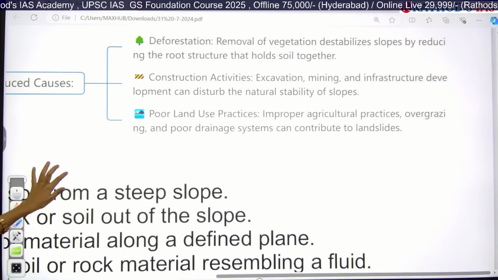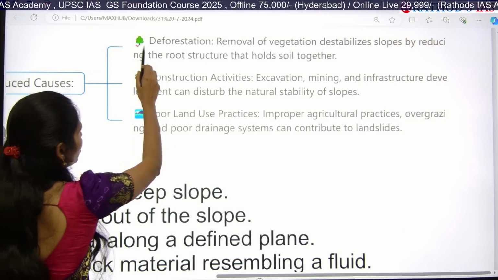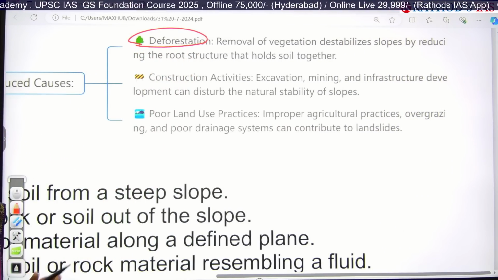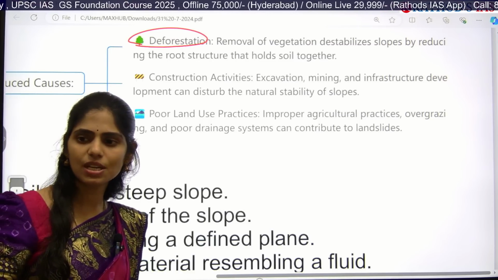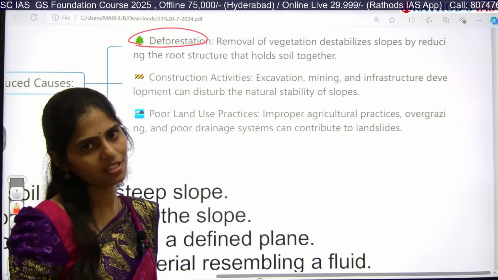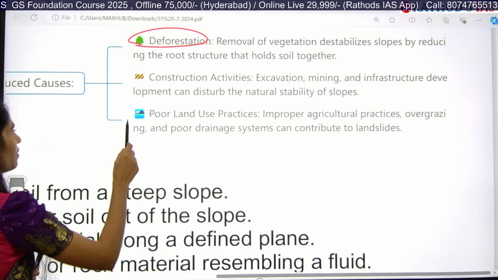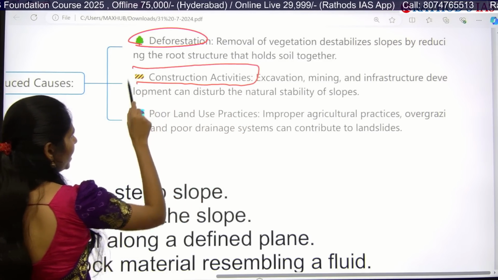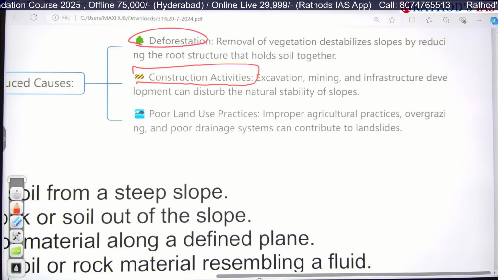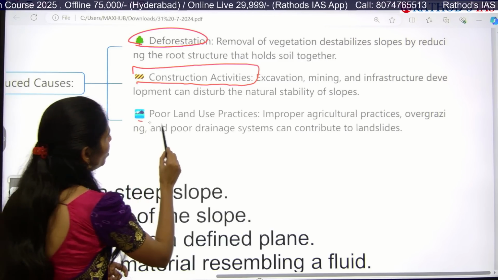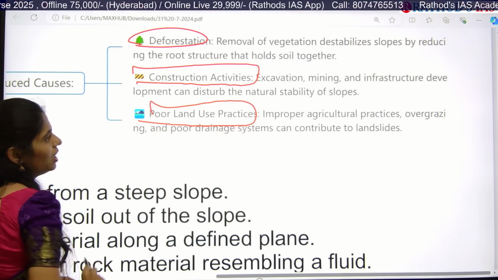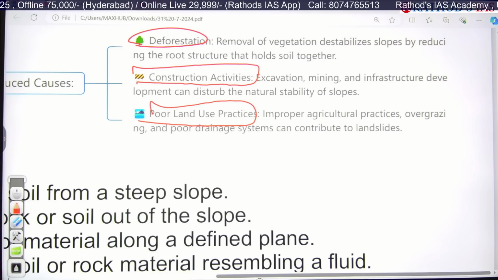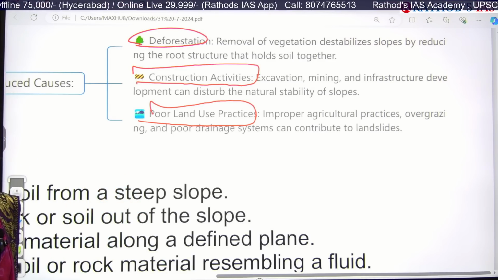And in the human-induced category we have deforestation. Whenever we remove vegetation, that causes instability in the slope, which leads to landslides. Next are construction activities, building of dams or development projects. And apart from that, we are not using land properly, for example improper agricultural practices, overgrazing and poor drainage systems.